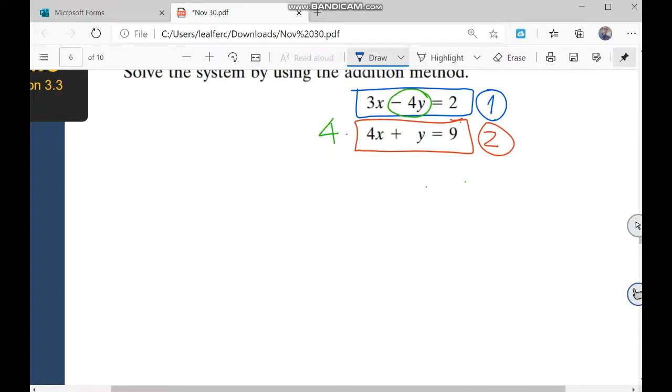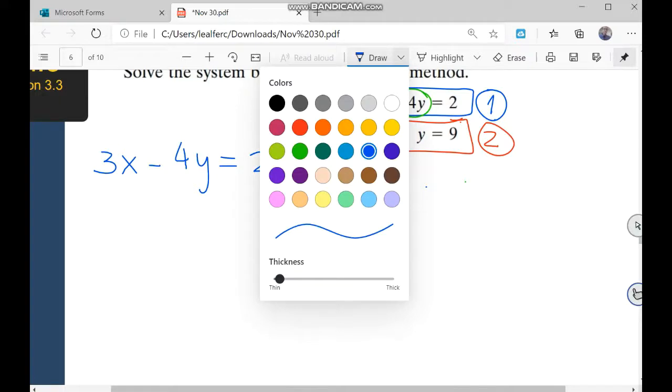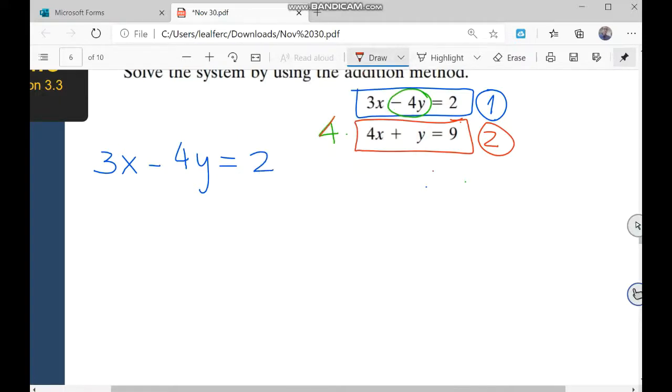Let me work here. I'm going to repeat the first equation, 3x minus 4y equals 2. And let's write down the second equation, but multiplied by 4. 4 times 4x is 16x. 4 times y is plus 4y. And 4 times 9 is equal to 36.